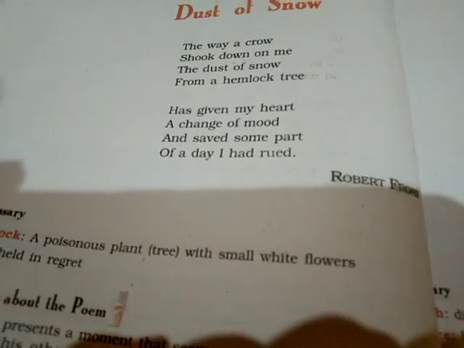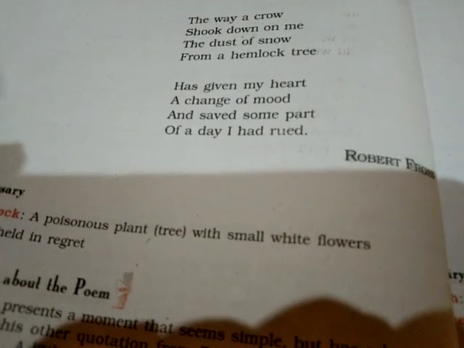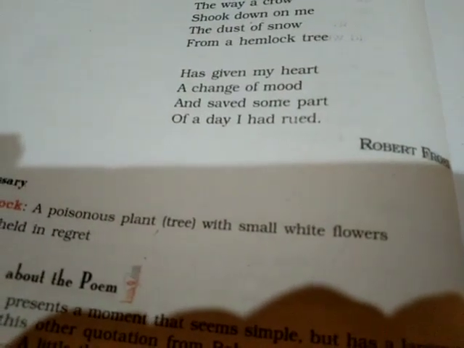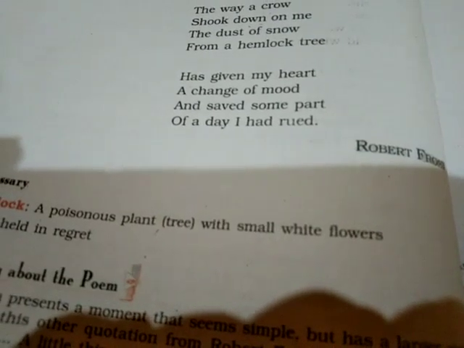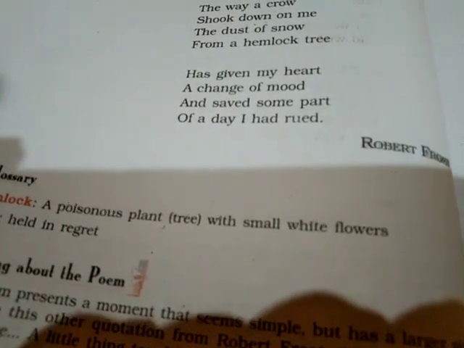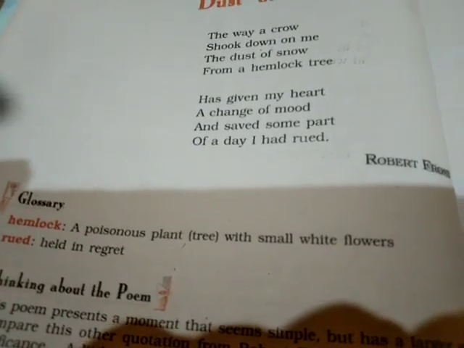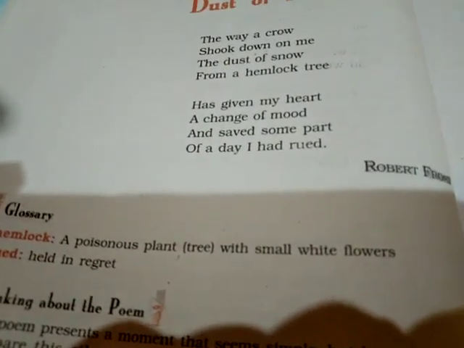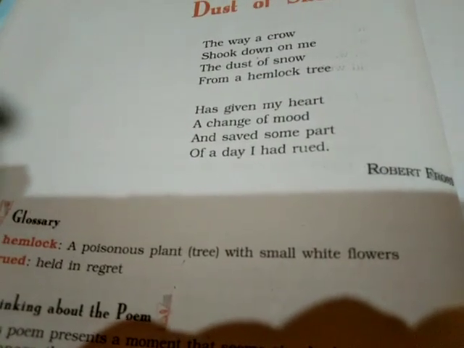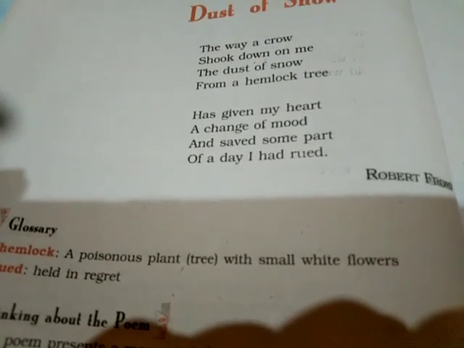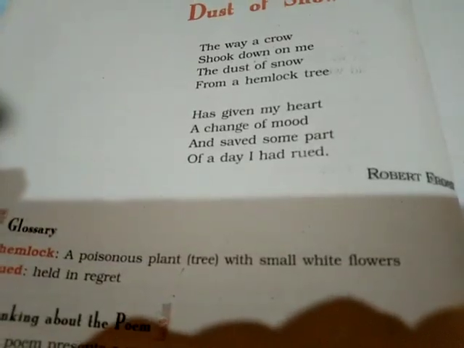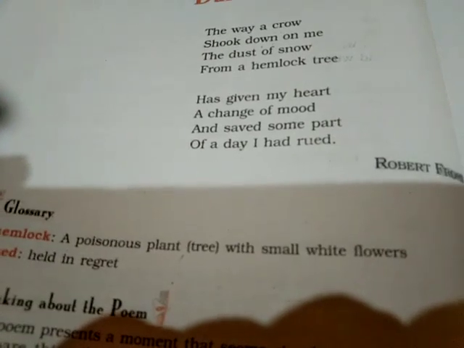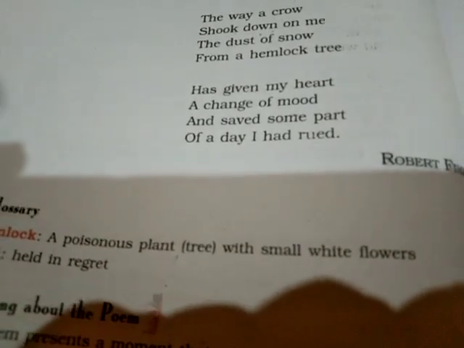However, a crow alighted on this tree suddenly, and because of that sudden motion, the mass of snowflakes atop it fell down on the poet like rain. You can imagine you are sitting under a tree, it is covered with snow. Suddenly, a bird, a crow, came and sat on the tree. Obviously, snowflakes are so light they will fall on you like rain. So, this was the situation.